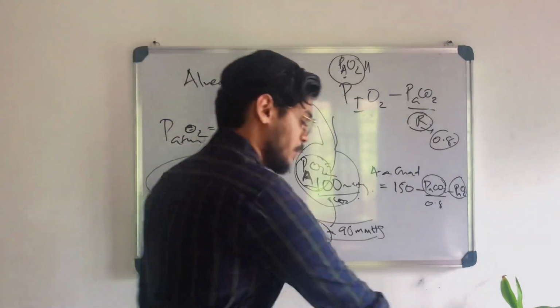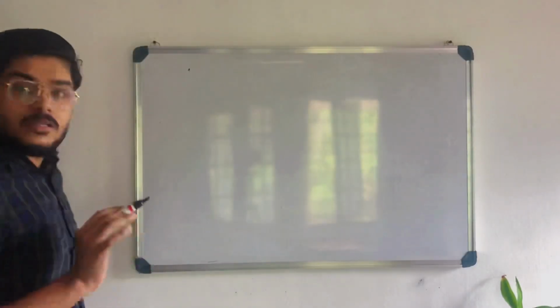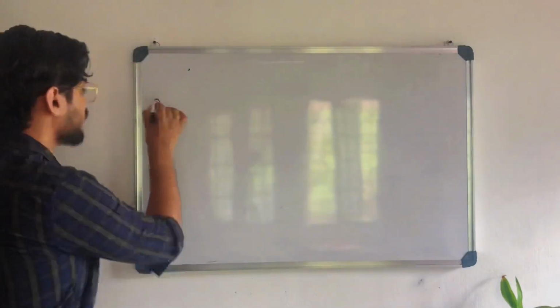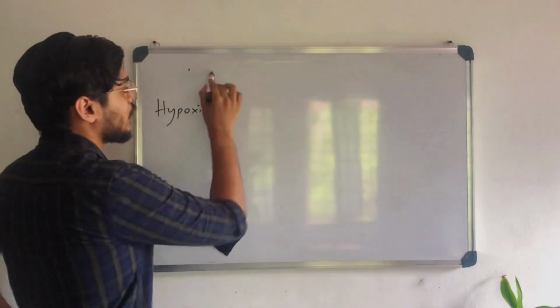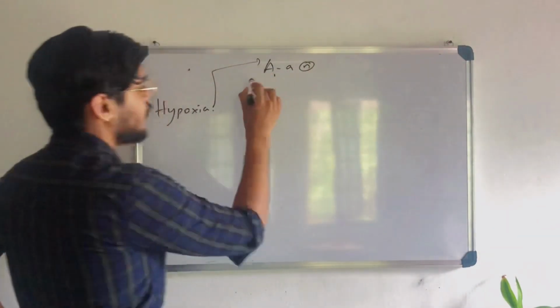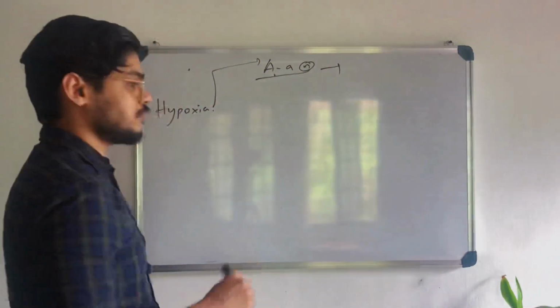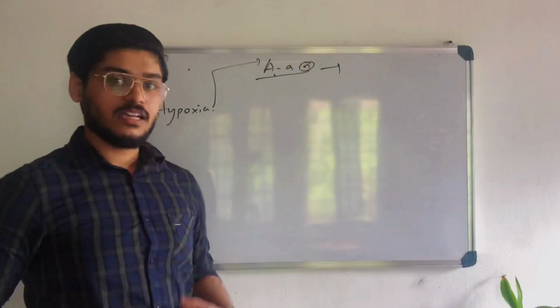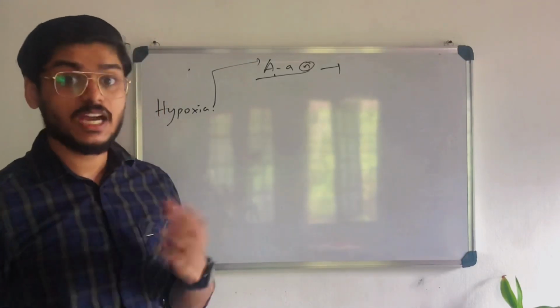So let's discuss the pathological conditions. See, there is hypoxia and the AA gradient is normal. If AA gradient is normal, there is no problem to the lung as a whole, but there is hypoventilation. There is not enough ventilation.